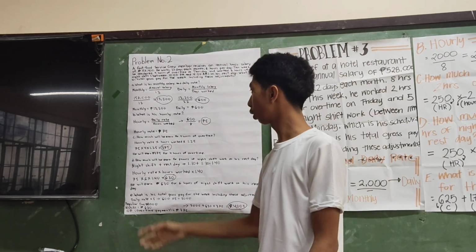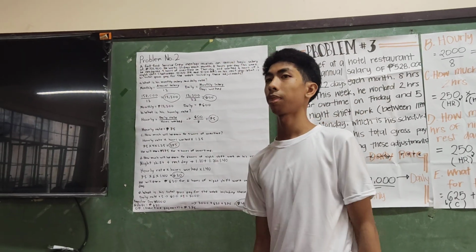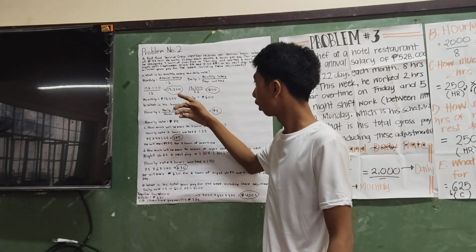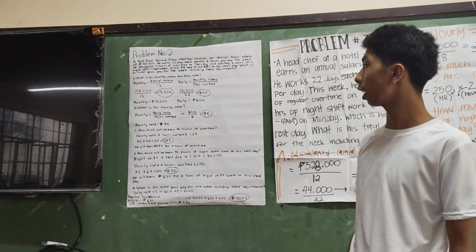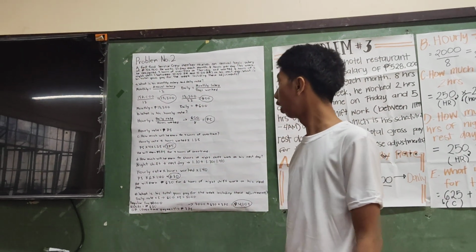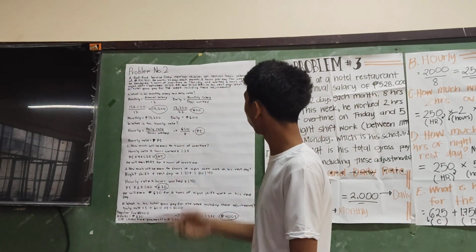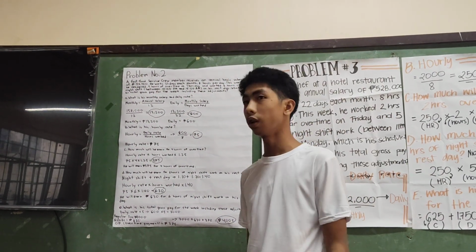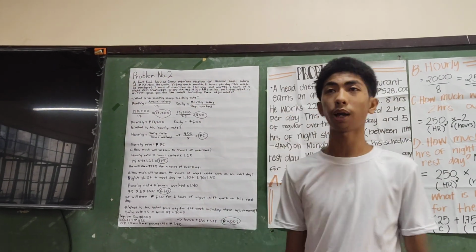Let's proceed to letter B. What is his hourly rate? To get the hourly rate, we're going to use the formula: hourly rate equals daily rate divided by hours worked. The daily rate that we got in letter A is 600 pesos, and we're going to divide it by 8. Why? Because he works 8 hours per day. So 600 divided by 8 is equal to 75 pesos. Overall, his hourly rate is 75 pesos.